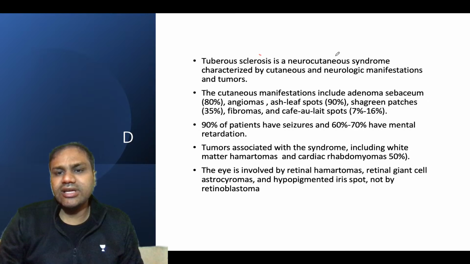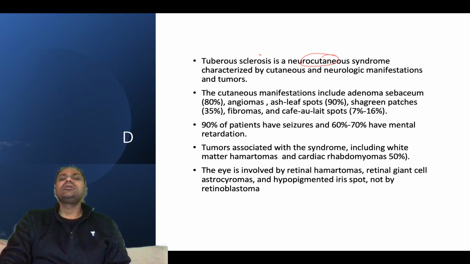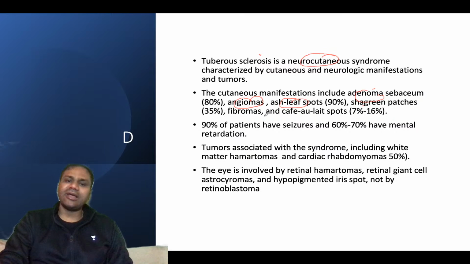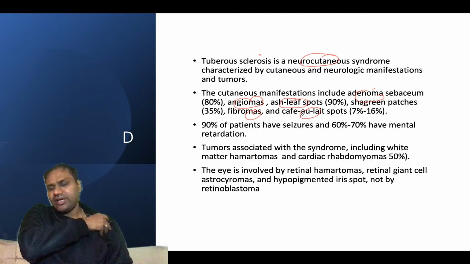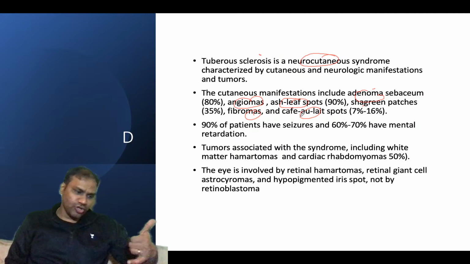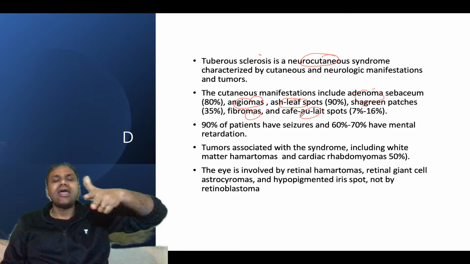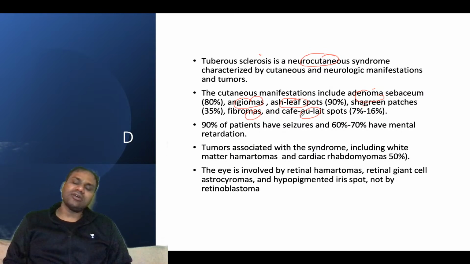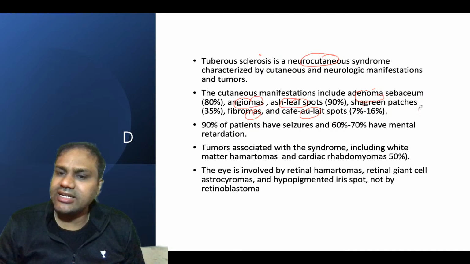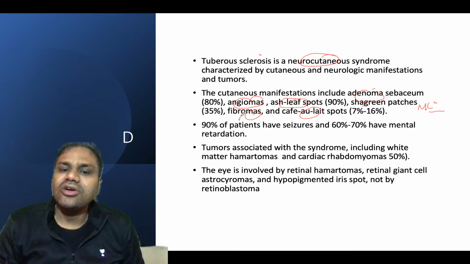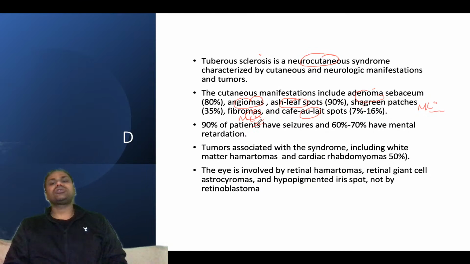Remember, tuberous sclerosis is a neurocutaneous syndrome, where in the skin you can see adenoma sebaceum, angiomas, ash-leaf spots, shagreen patches, fibromas and café-au-lait spots. Ash-leaf spots everyone knows, and questions are asked on shagreen patches. Fibromas are mostly forgotten, so questions are asked on fibromas. Okay.